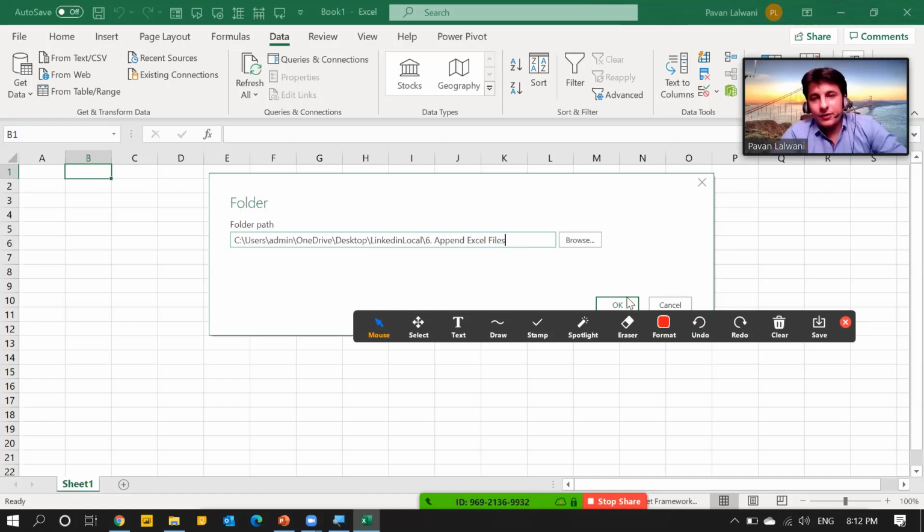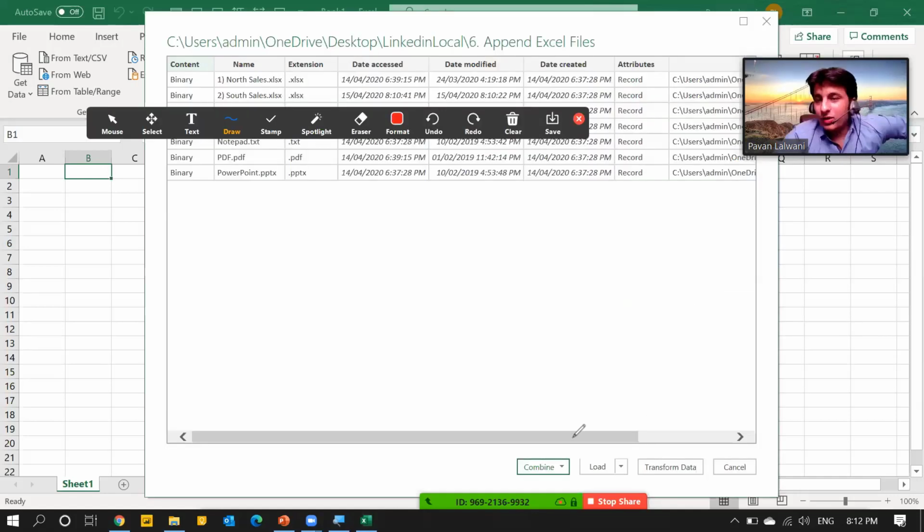One thing you have to notice is that this data is not clean, and I cannot directly click on combine because it has some garbage data like text and PDF and etc. So I have to take it to Power Query to clean the data. I'll click on transform data.